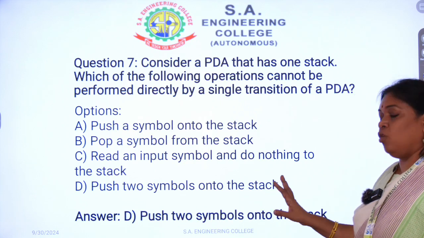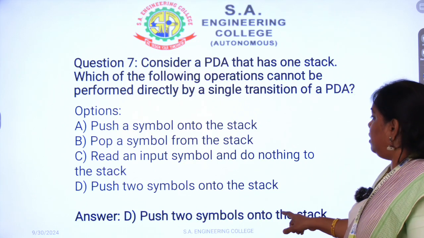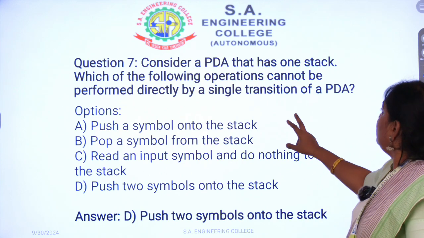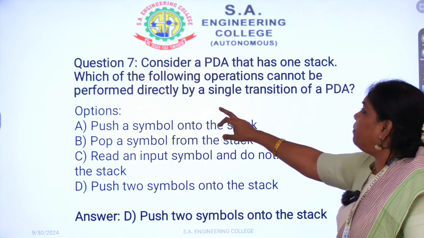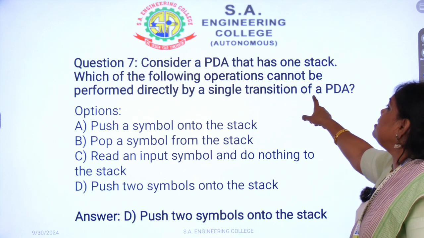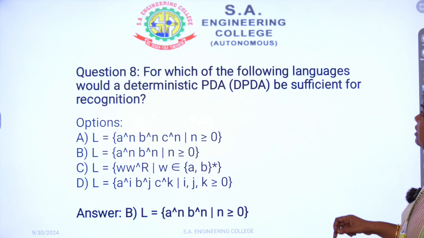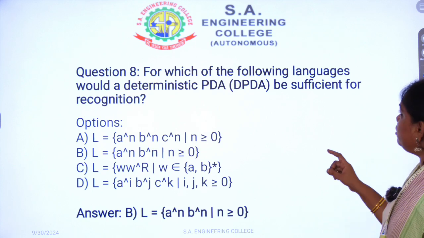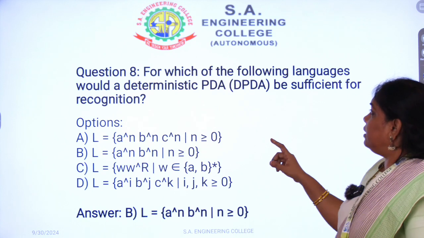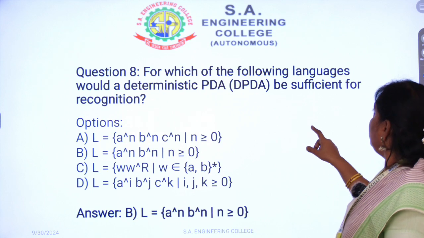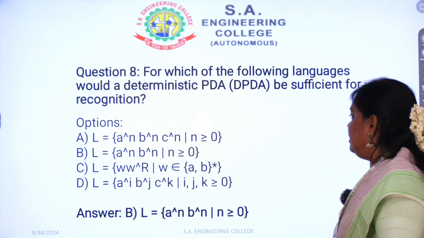Actually this is not possible here. So D is the answer for the question, which cannot be performed directly by a single transition of a pushdown automaton. Then let us move on to the next one. For which of the following languages would a deterministic pushdown automaton be sufficient for recognition?